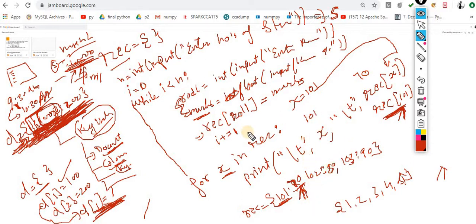Now in the second iteration, the x value has changed to 102. Now it will give me the output 102, 80%. For the third iteration, the value becomes 103, and it will give me the output 103, that is 90%. You will get the data on the screen something like this. This is tab indented. On the screen you will find a gap of one tab between these two items.